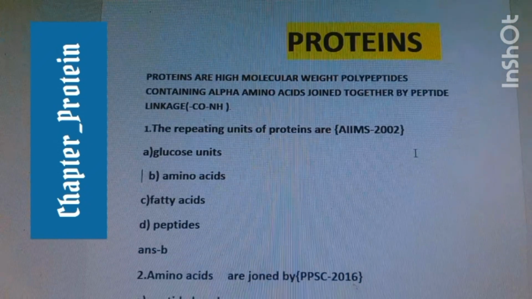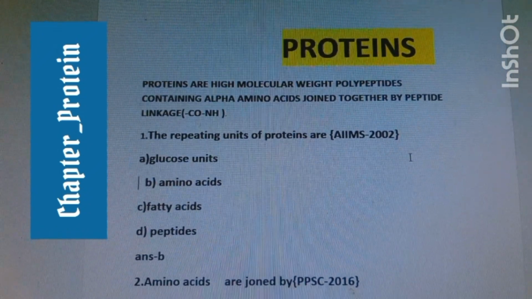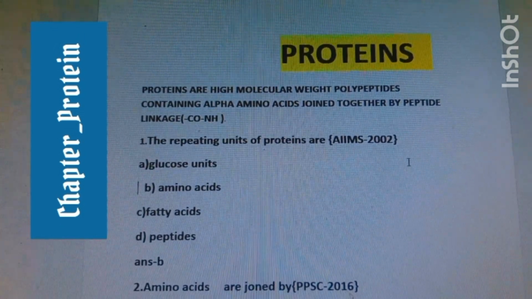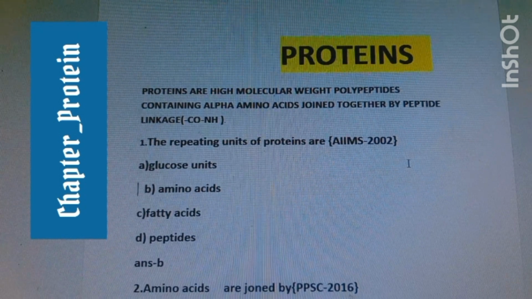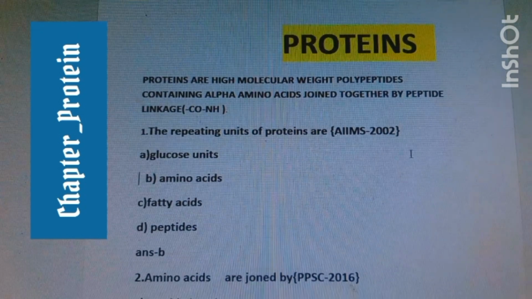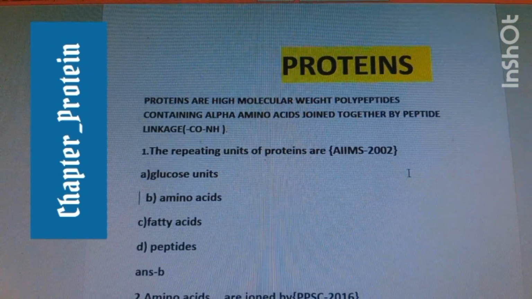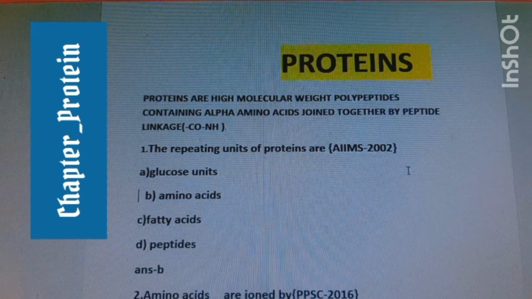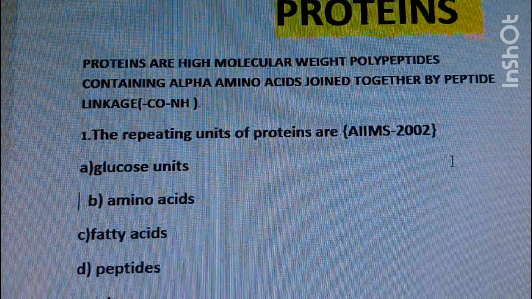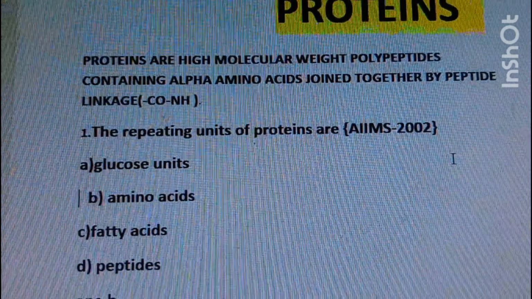Simple proteins are albumin, globulin, glutelin, prolamine, scleroprotein, histone, and protamines. Conjugated proteins are nucleoprotein, phosphoprotein, glycoprotein, lipoprotein, metalloprotein, and chromoproteins. Derived proteins are divided into two types: primary derived protein and secondary derived protein. Primary derived protein is metaprotein, secondary derived proteins are proteoses, peptones, and peptides.